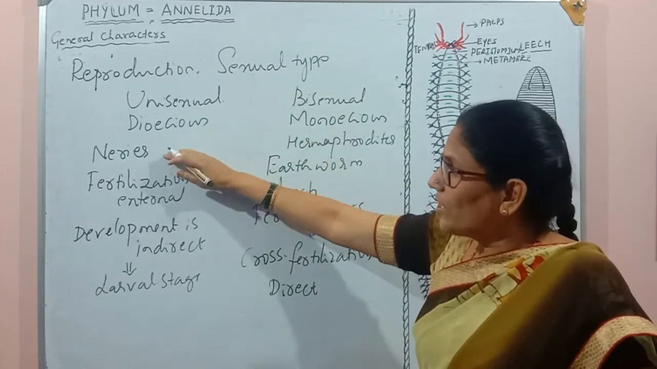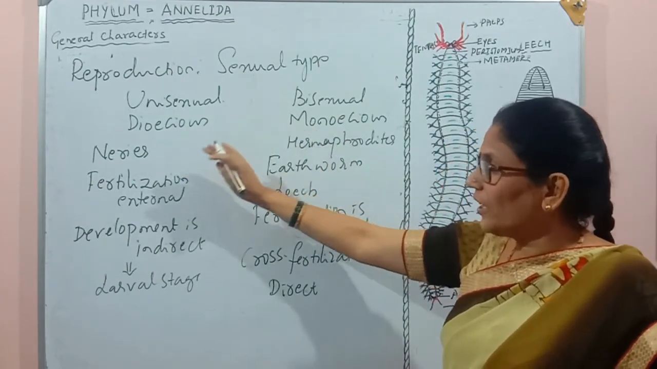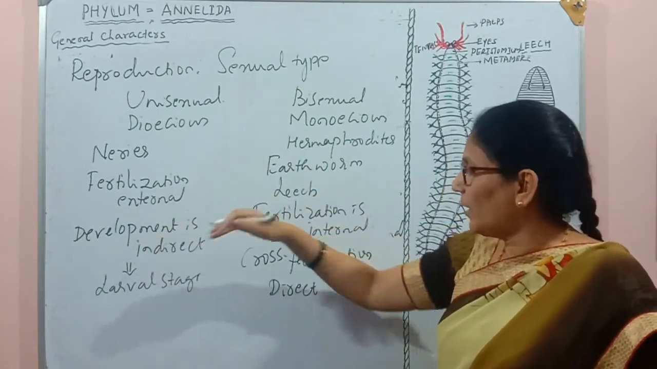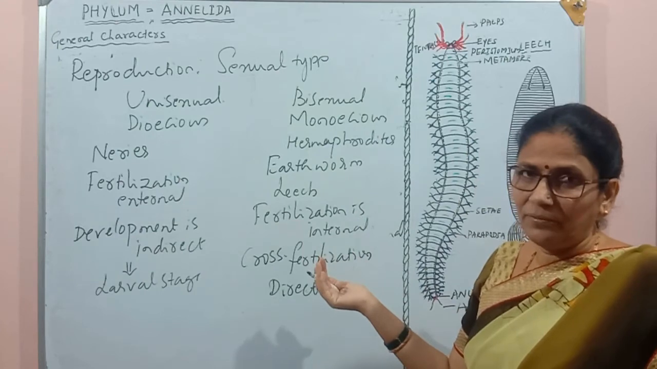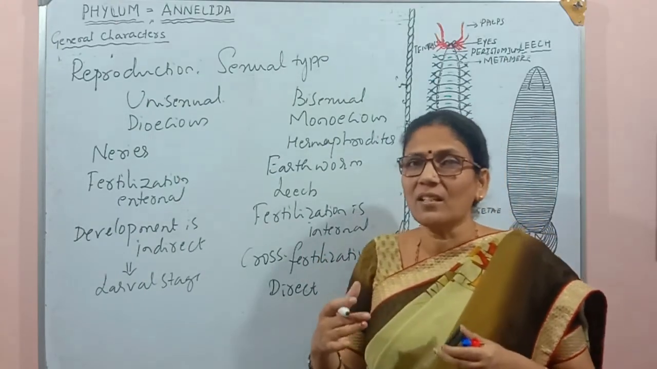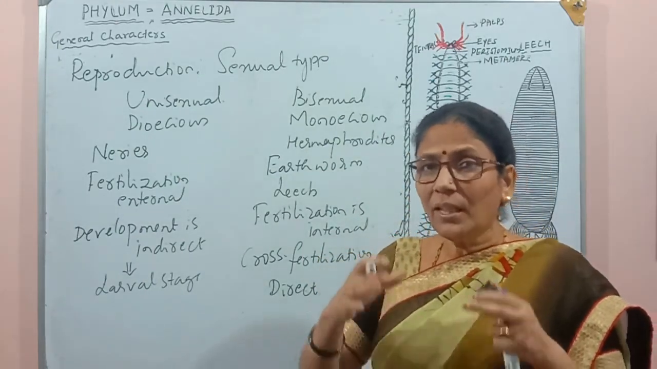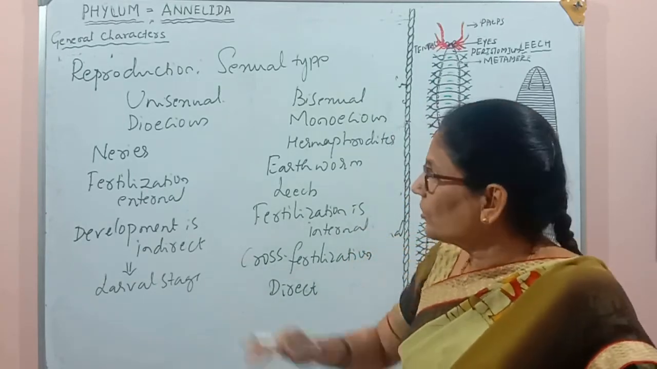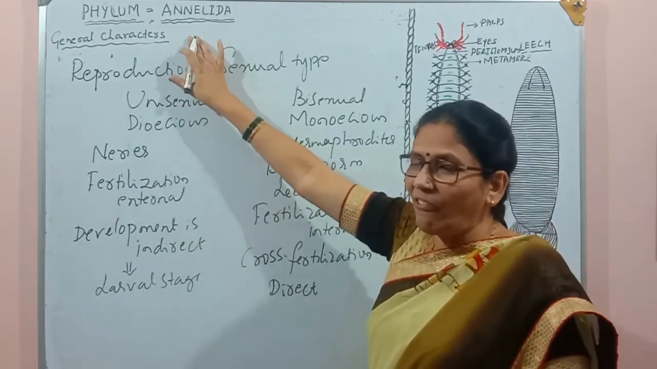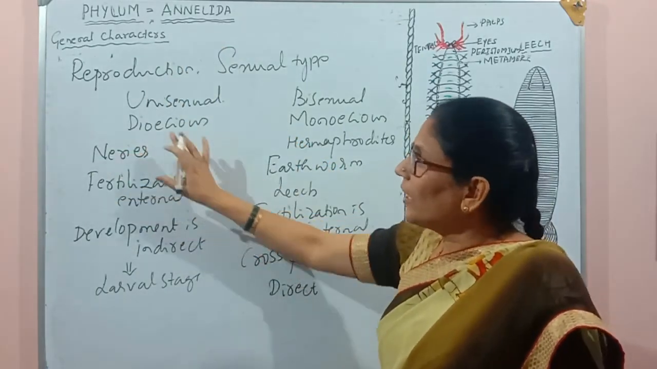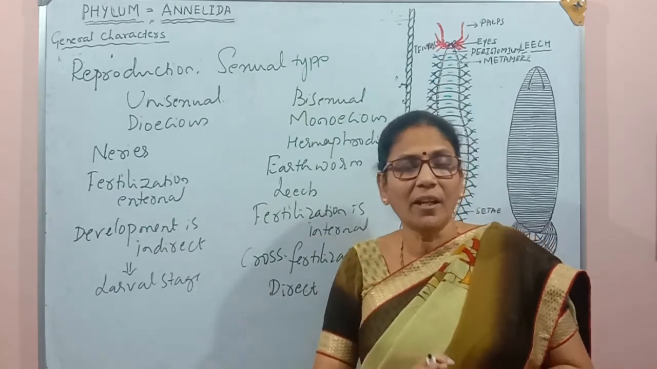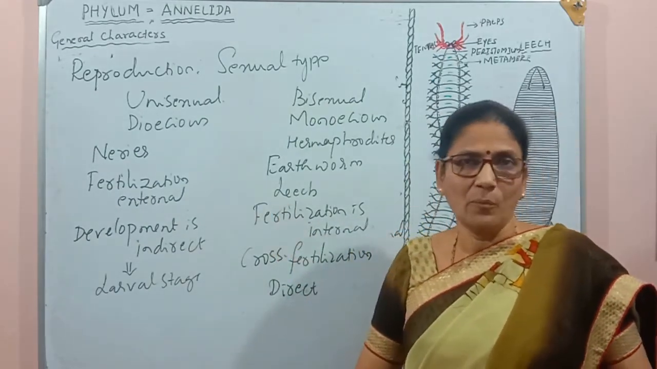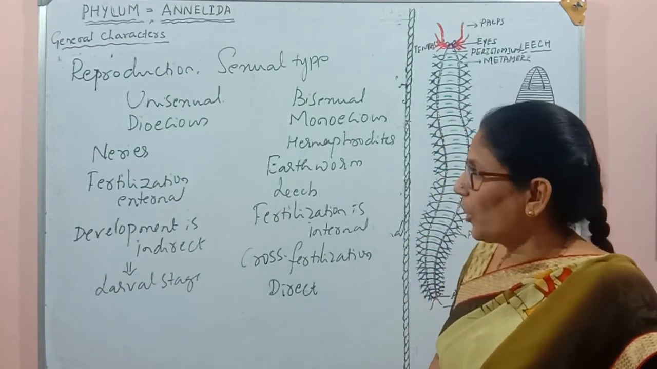So we may see different characters in the same group of organisms. Some may be unisexual, some may be bisexual. Fertilization is external, fertilization is internal. Development is indirect, but development is direct. These are quite opposite characters found in organisms of the same phylum. All these organisms belong to the same phylum, but regarding reproduction, we may find diverse features in their bodies. So this is about reproduction.